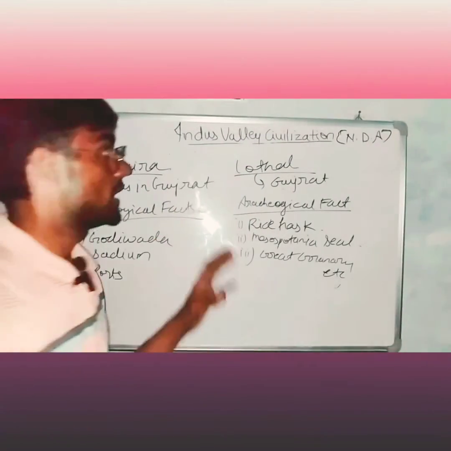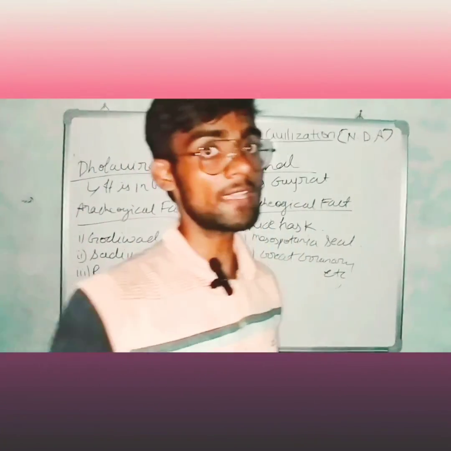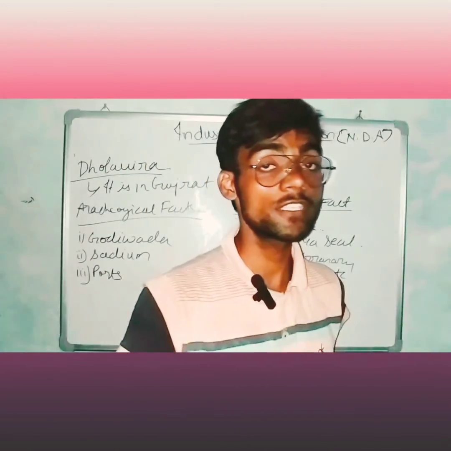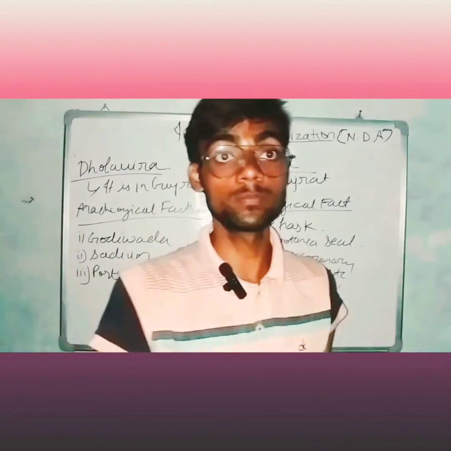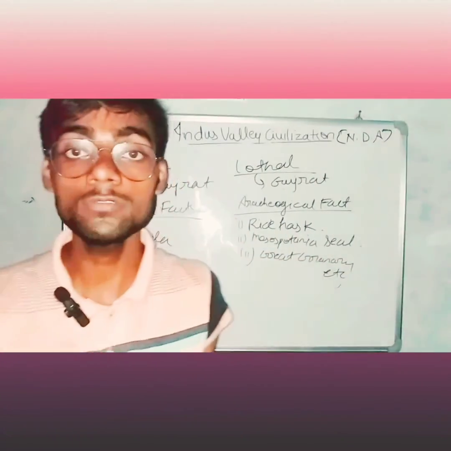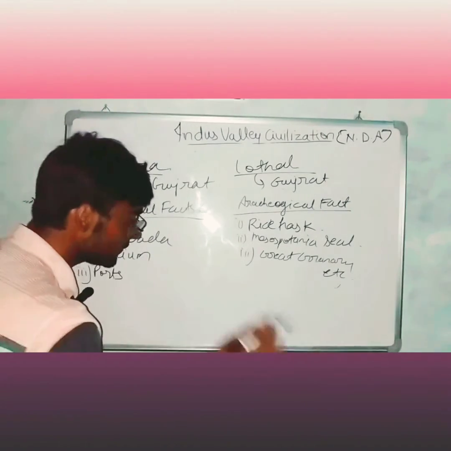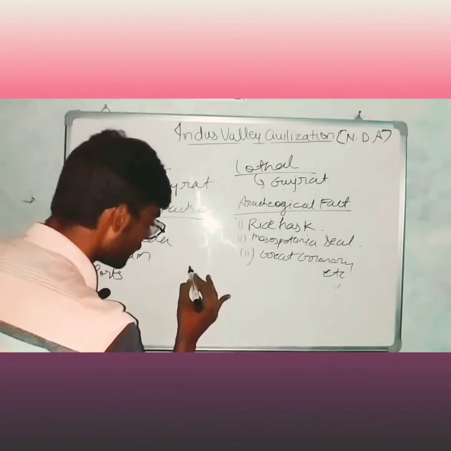And one more point: in Indus Valley civilization, each and every city was divided into two parts, but Lothal was divided into three parts. It is very important. We can write it in the form of notes.